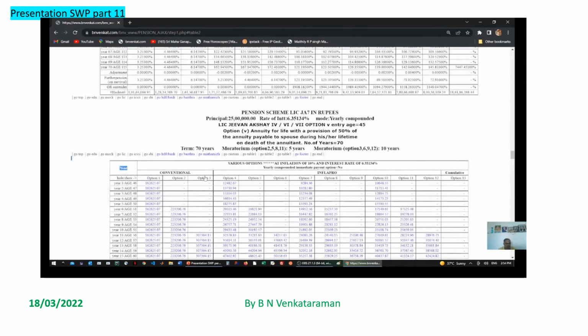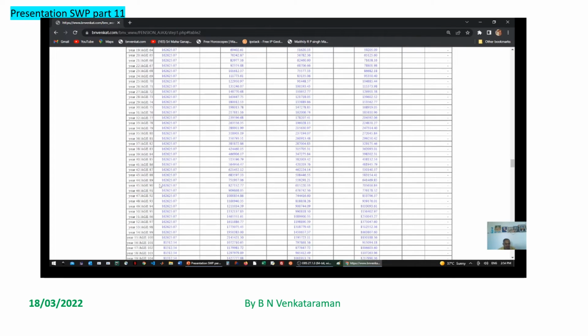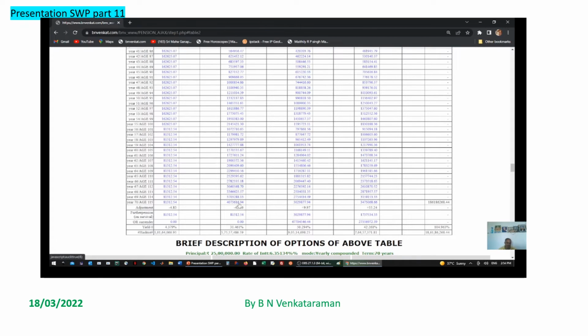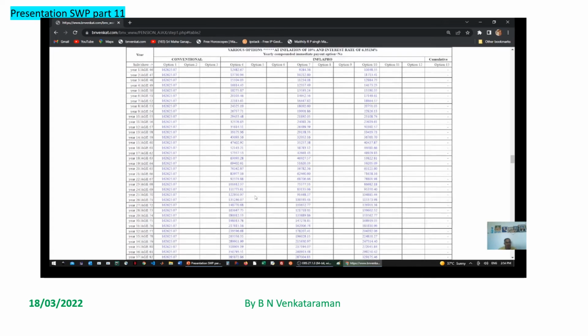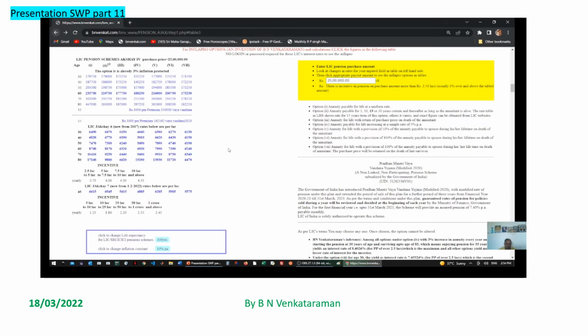If you want to see, you can hide these columns and see the corresponding figures. You will find for 100 years it's going at 100%, and here also it increases. Now, after the death of the annuitant, from 101 years for another 15 years, the first installment is half of that, and subsequently increasing with the percentage given. Here, the increasing percentage is 10% per annum. Option 6 we have seen. Option 7.